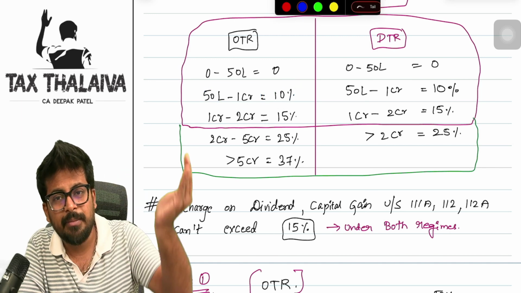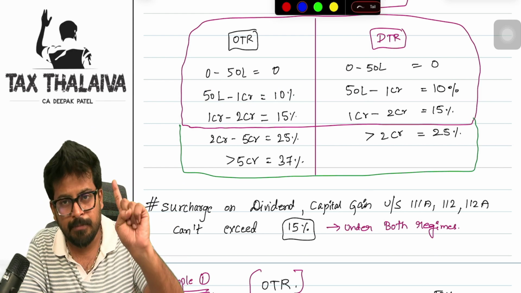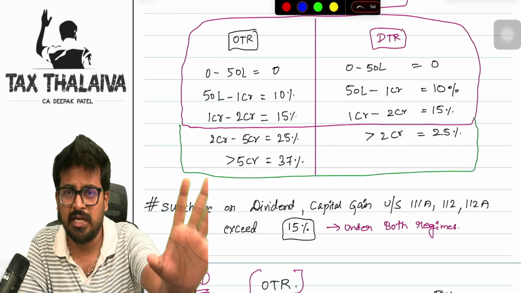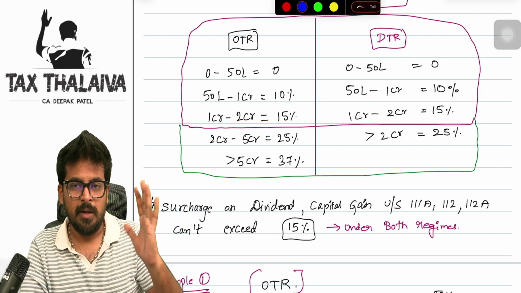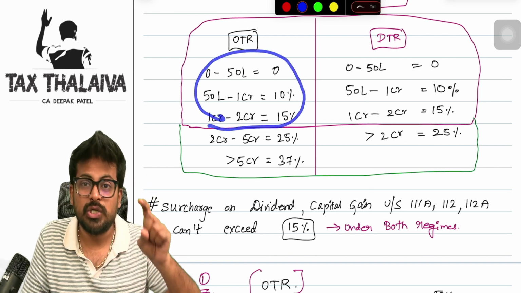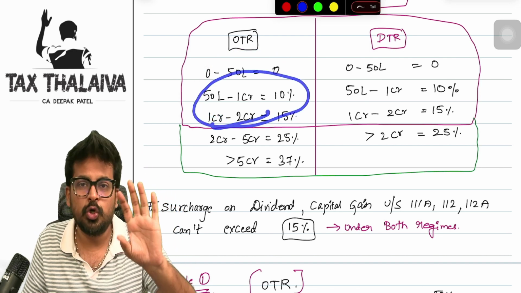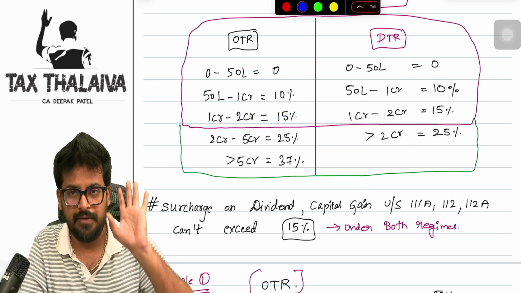Whenever your total income exceeds 2 crore rupees, two things you will keep in mind. Number one, on special income, straight away 15%, however much our special income is. On the other income, minimum 15%. Means even though your other income is less than 2 crore rupees, you will still apply 15% surcharge only.